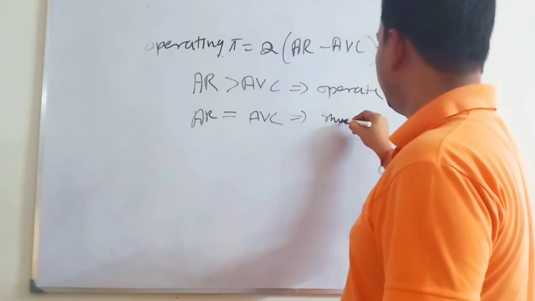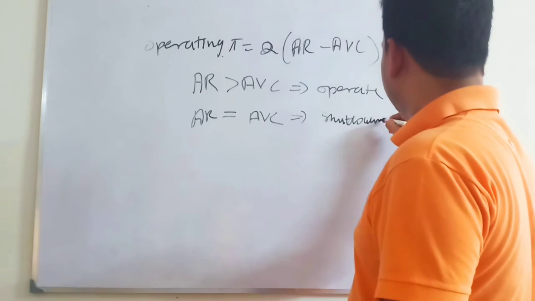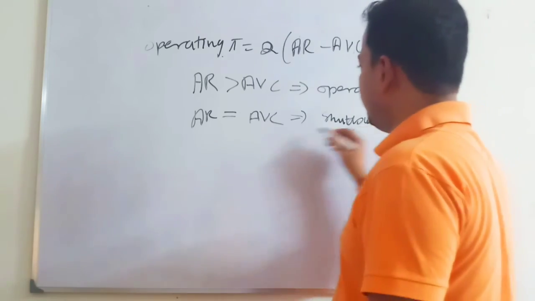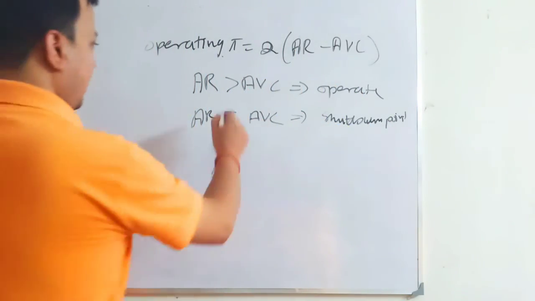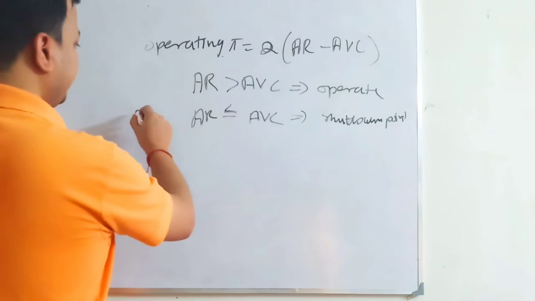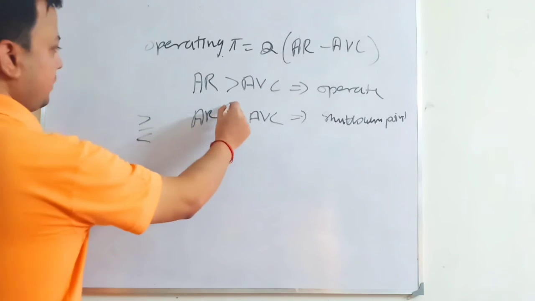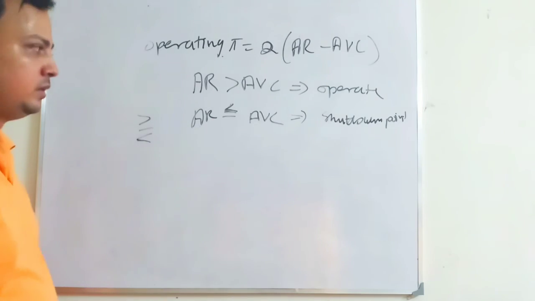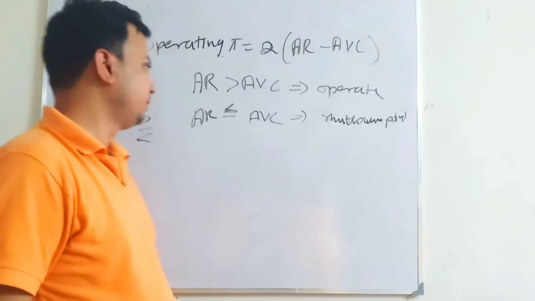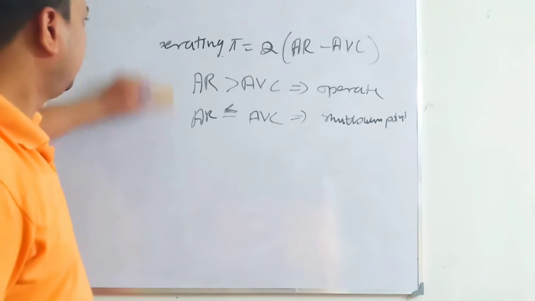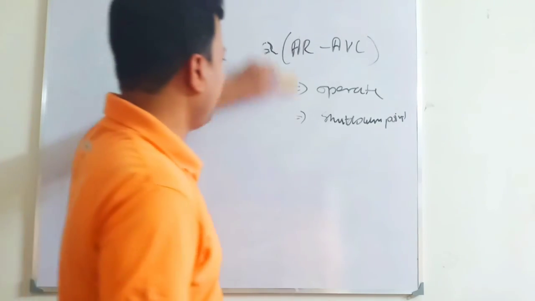So this is called the shutdown point. In some books, in perfect competition, they write average revenue equal to the minimum of average variable cost. There are three conditions: greater than, equal to, less than. We just put the less than condition also. So the shutdown point is average revenue less than or equal to average variable cost. So this is the operating profit concept. I hope this is clear.